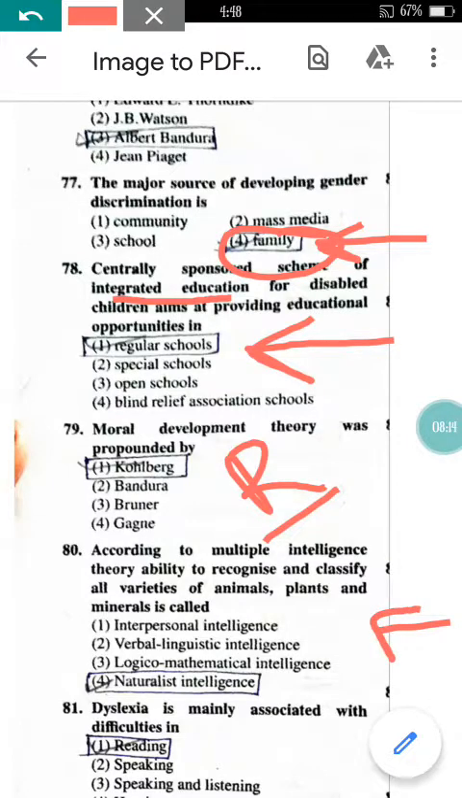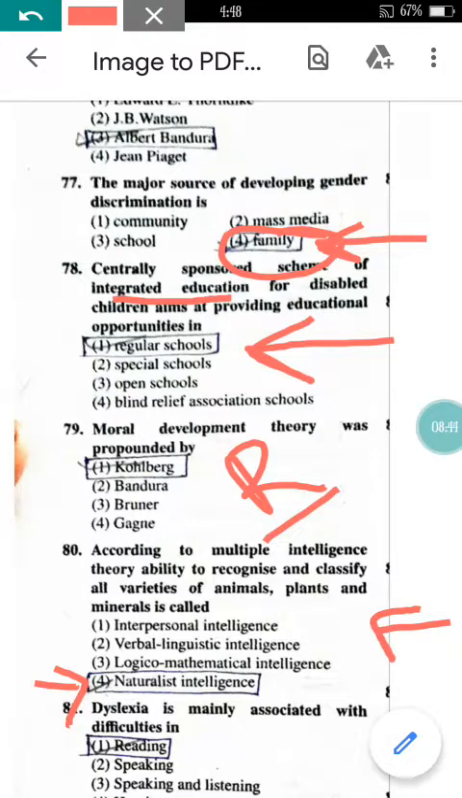According to multiple intelligence theory, the ability to recognize and classify all varieties of animals, plants and minerals is called naturalist intelligence, right? It will come through the nature, right? So the correct option for this will be option 4. We have to identify animal, plant, mineral and varieties in them. So it will come from the nature. This ability is the naturalist intelligence.